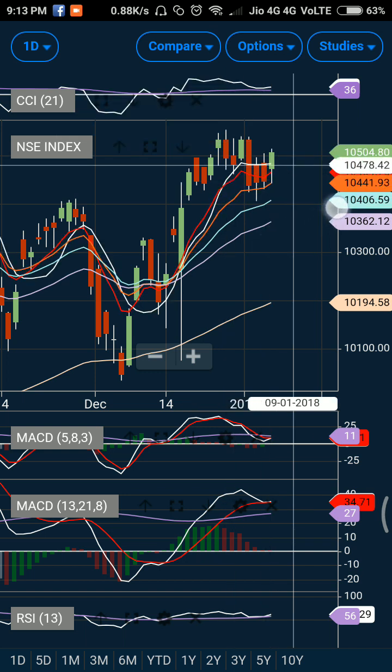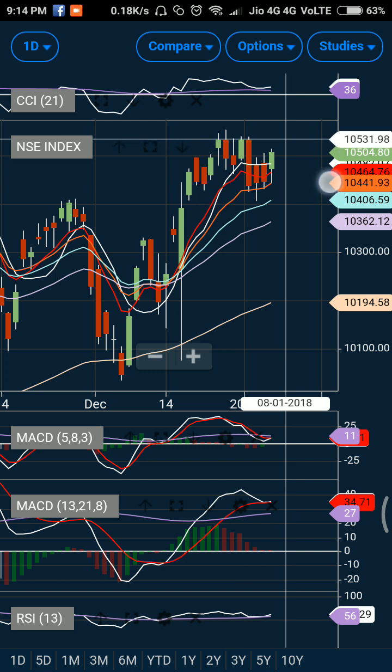And if you see some sort of muted opening and the market trades near 10,530, and you see some sort of resistance, make sure you cover your position. If you have two lots, you can cover one lot and wait to trade with the other lot. So basically what I'm trying to suggest is 10,530 will be a good resistance if the indices trade below that level, and it will act as a good support if the market trades above that level.